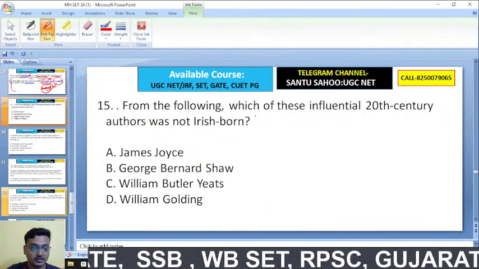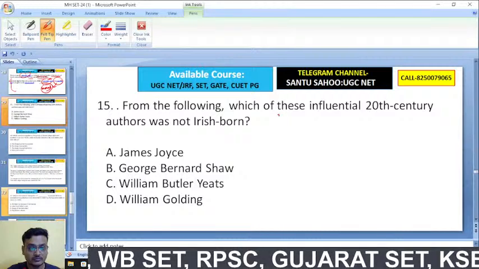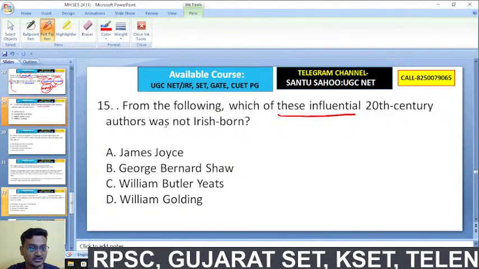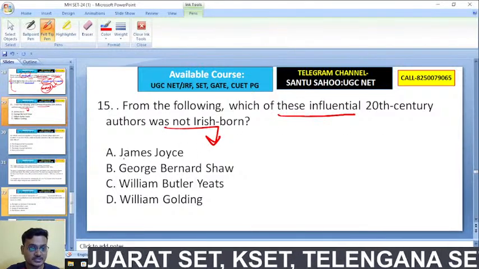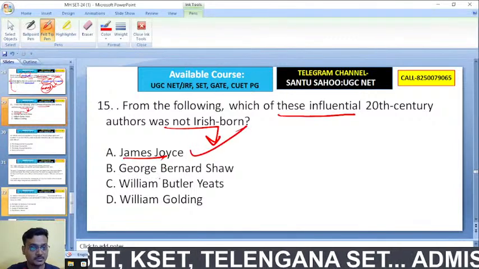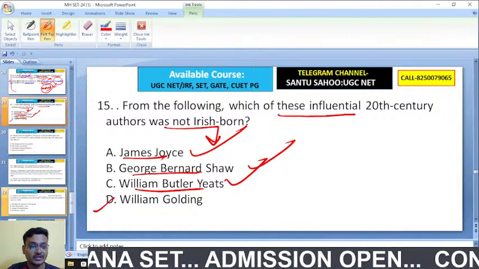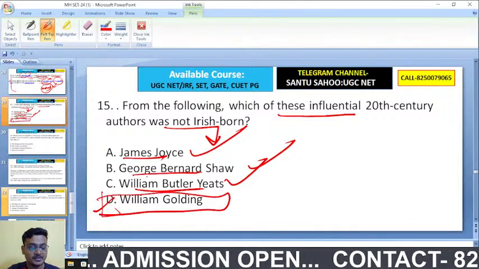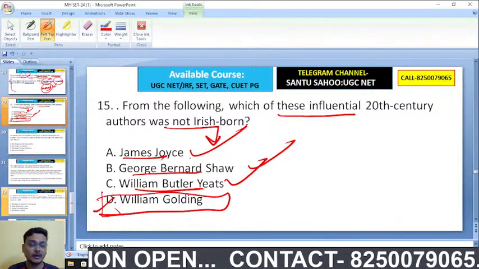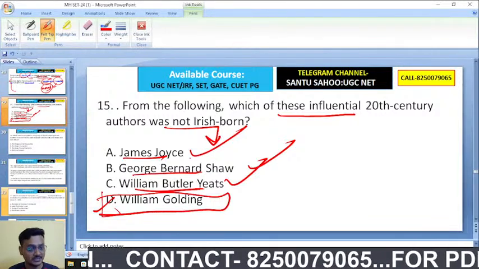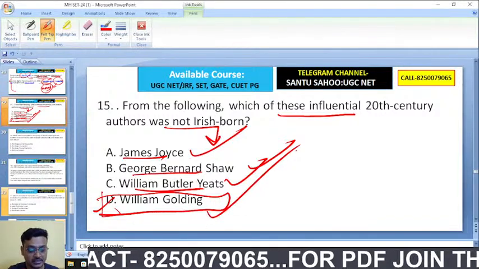From the following, which of these influential 20th century authors was not Irish born? James Joyce, Irish born. G.B. Shaw, Irish born. William Butler Yeats is Irish born. William Golding is not Irish born. He is actually a British playwright and a novelist. Okay, so here D is the right answer.